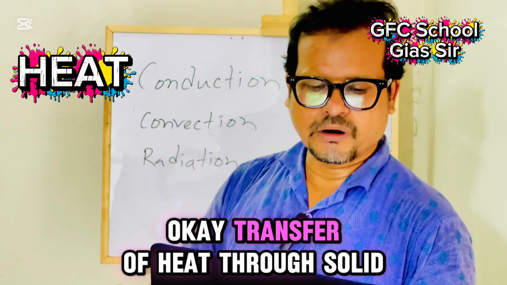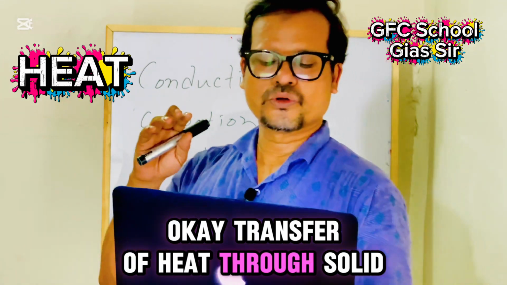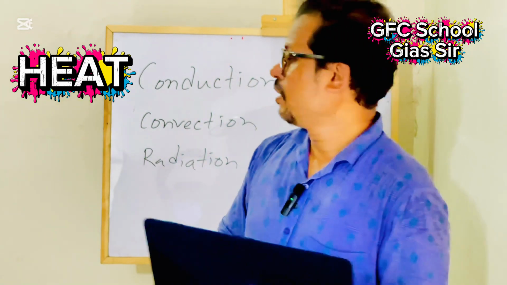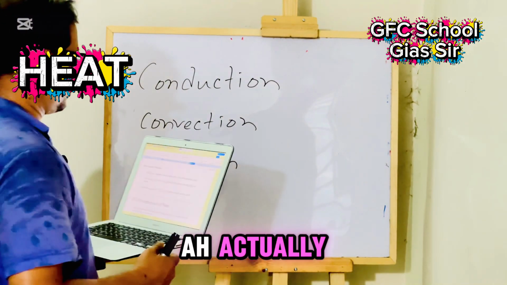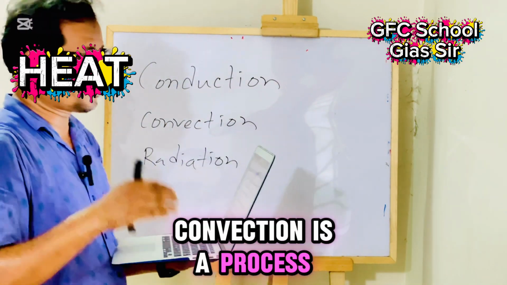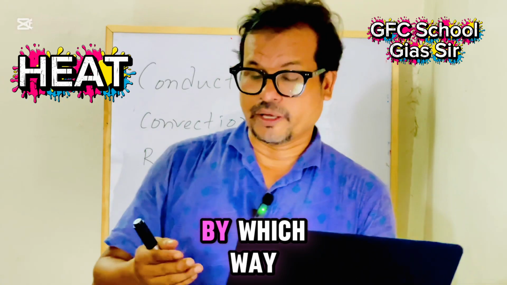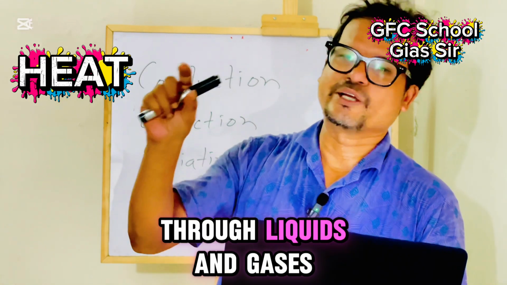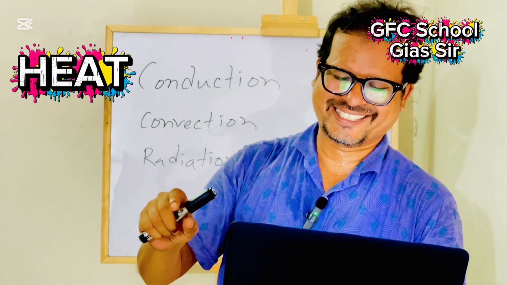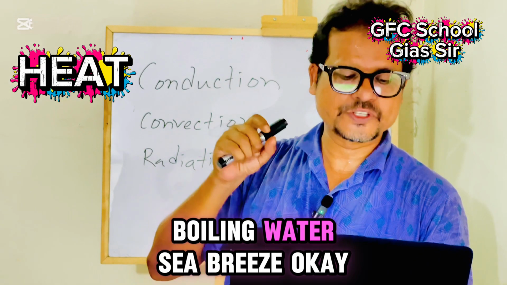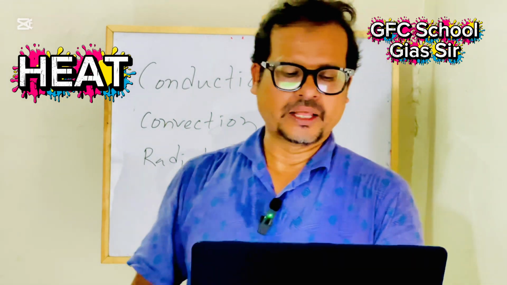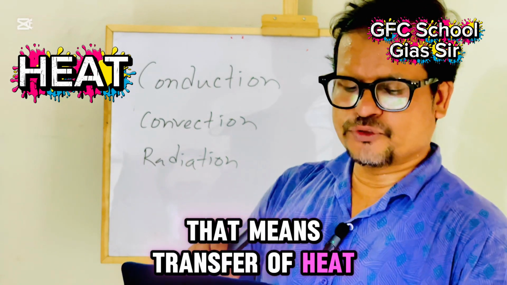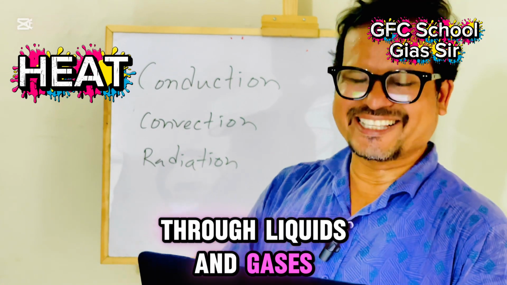And convection is a process by which we can transfer heat through liquids and gases. Boiling water, sea breeze. That means transfer of heat through liquids and gases, that is convection.